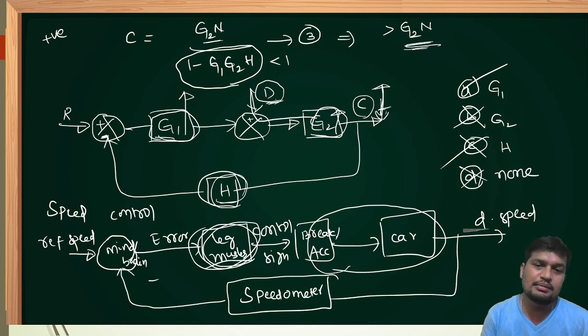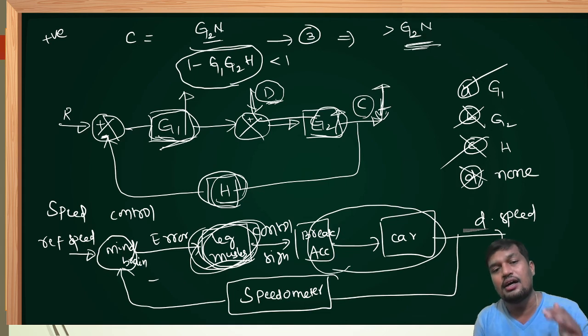If you are increasing the brake or accelerator, the system will not come under control of the speed. It is possible only through leg muscles. The G1 here is nothing but simply the leg muscles. By increasing leg muscles, then only the speed of the car will be controlled if it is overspeed. Or leg muscles will control the brake or accelerator of the car in order to get the desired output. That is the meaning here.